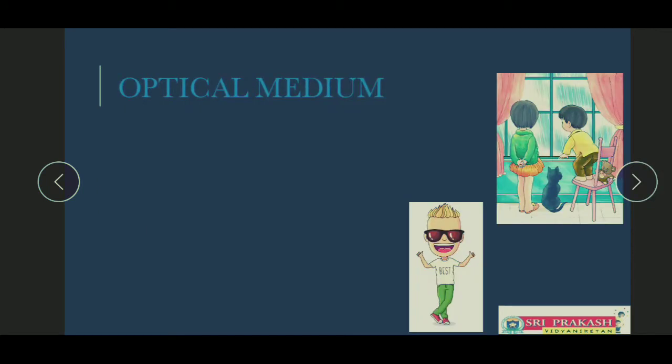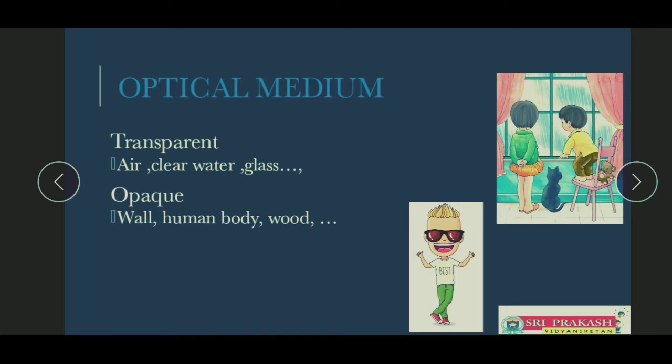Let us move on. Optical mediums can be classified into three categories. Transparent materials, through which we are able to see without any kind of disturbance, are called transparent medium. Air, clear water, glass, all these come under transparent materials. And opaque materials will not allow the light ray through them at all: wall, human body, wood, all these things come under opaque material.